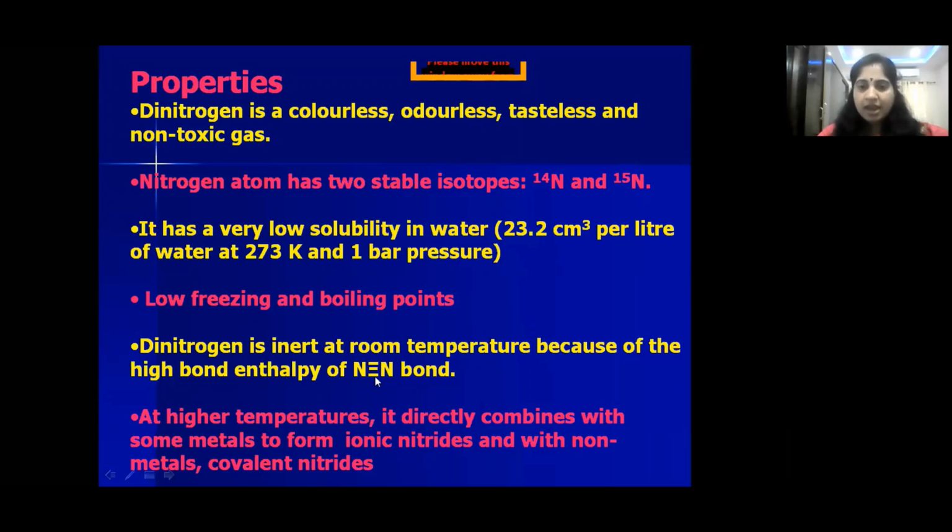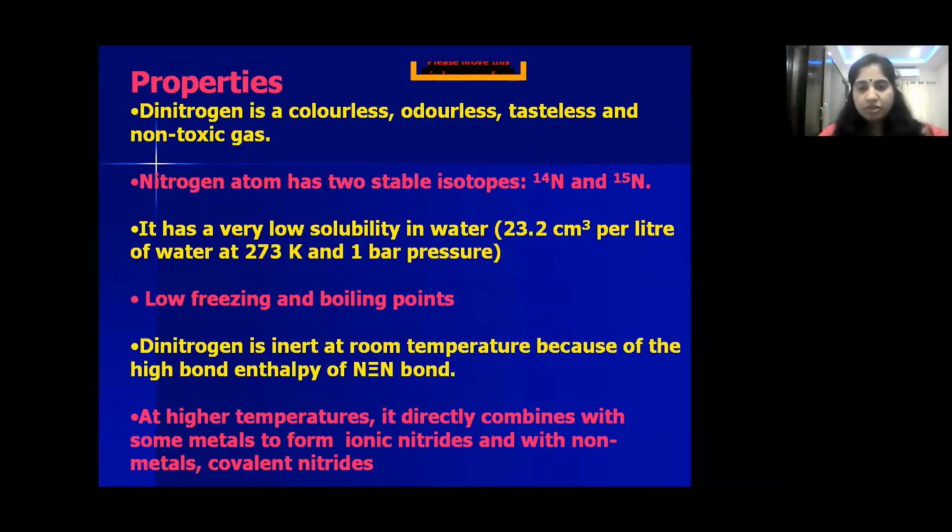Between the two nitrogen atoms there is a triple bond. One sigma and two pi bonds are present, so there is a triple bond between nitrogen and nitrogen. That's why it acts as an inert gas at room temperature, because to break three bonds, high energy is required. But at higher temperatures it can react and form compounds.